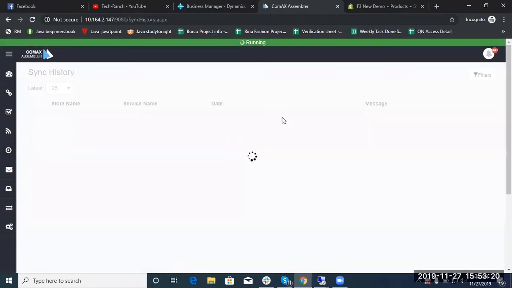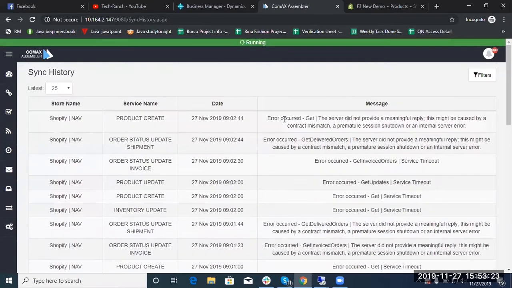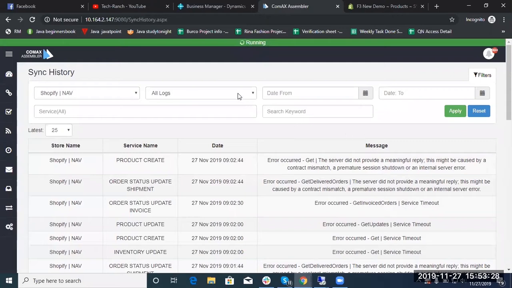This page is similar to the live feed page. It comes with advanced search capability by different logs, to and from date, service or keyword.